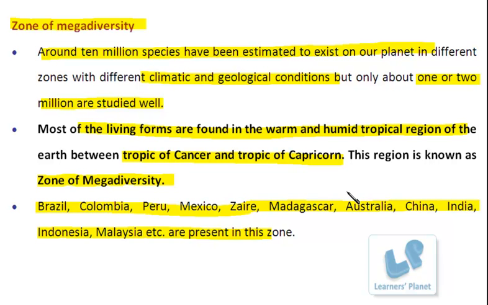Now, of course, besides that, if we move towards the upper part or towards the lower part, there is a variation with respect to temperature, with respect to other conditions also. So over there, some living forms are present which are actually adapted to those particular conditions. So the diverse living forms which are present in different zones vary from each other, and therefore they will fall into different classes.